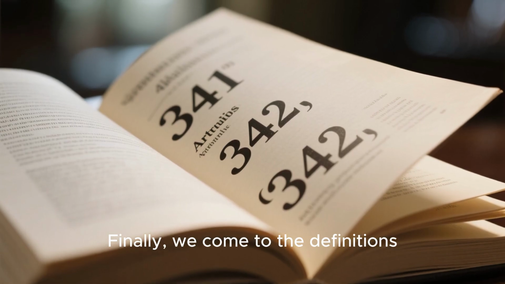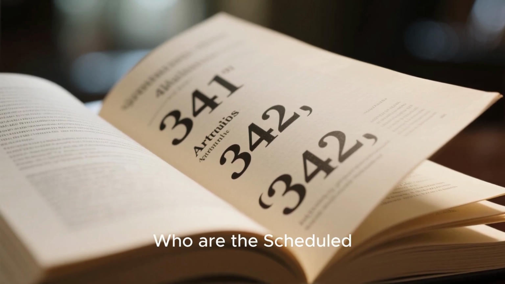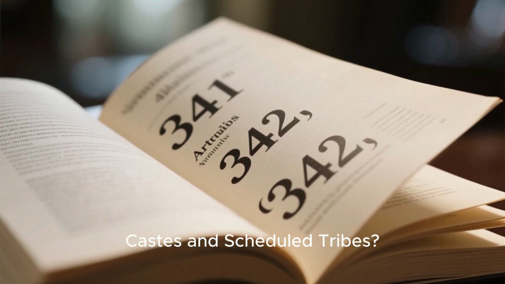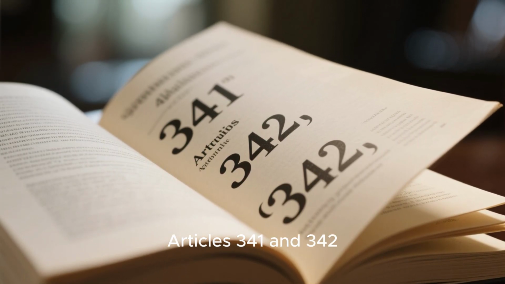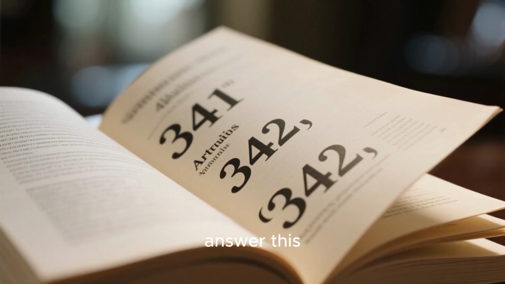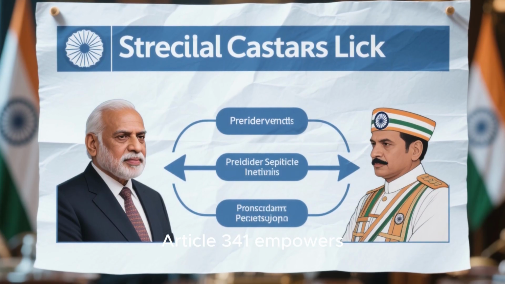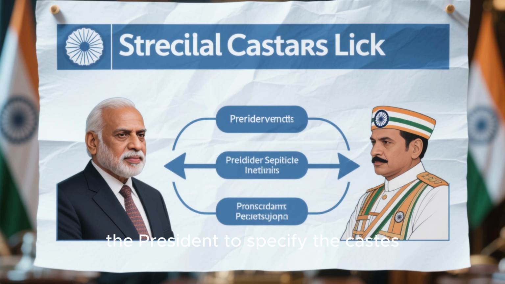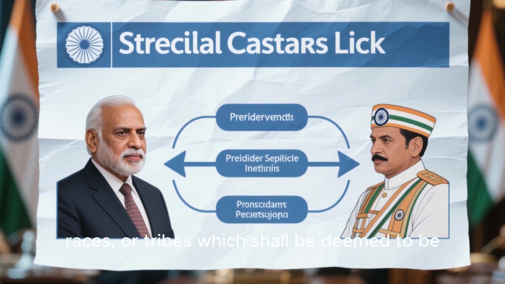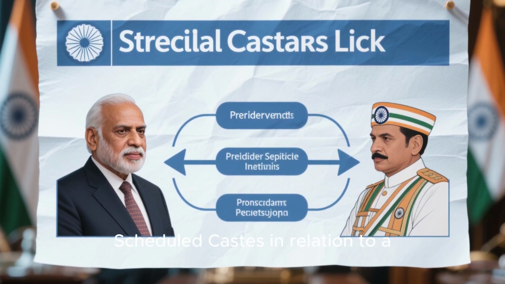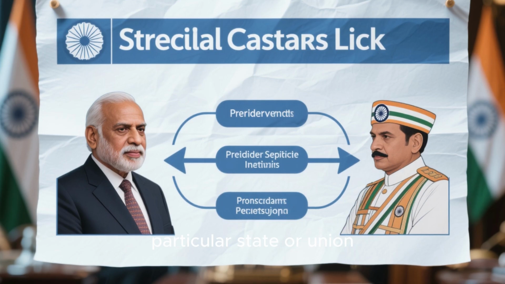Finally, we come to the definitions. Who are the scheduled castes and scheduled tribes? Articles 341 and 342 answer this. Article 341 empowers the President to specify the castes, races, or tribes which shall be deemed to be scheduled castes in relation to a particular state or union territory.